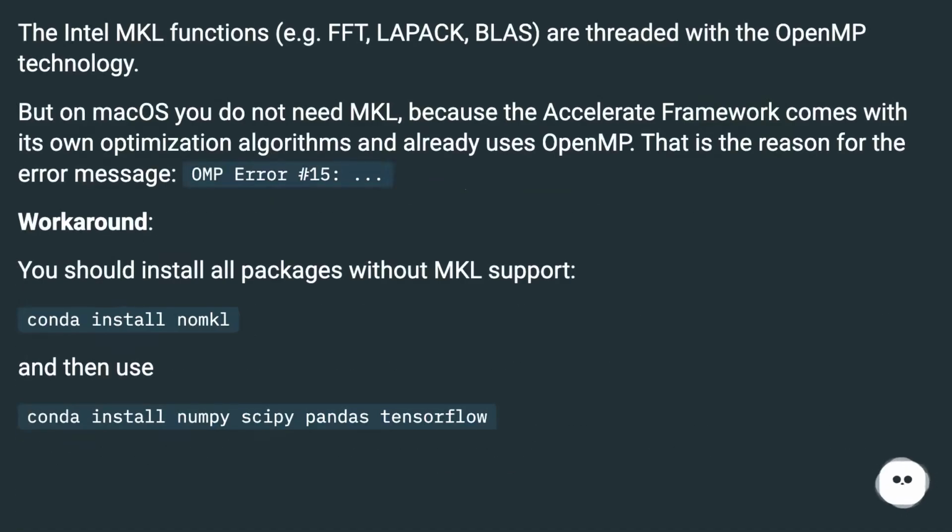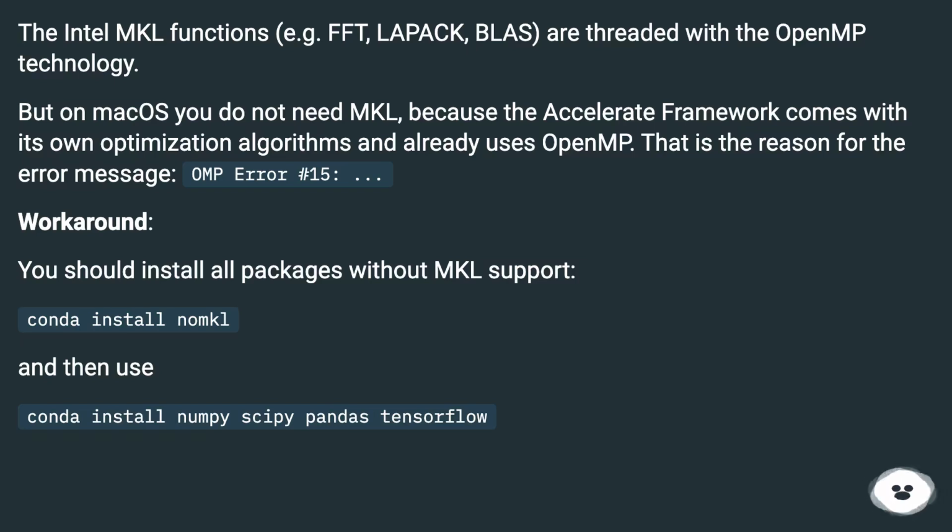The Intel MKL functions, e.g. FFT, LAPACK, BLAS, are threaded with the OpenMP technology. But on macOS you do not need MKL, because the Accelerate framework comes with its own optimization algorithms and already uses OpenMP. That is the reason for the error message, OMP: Error #15: